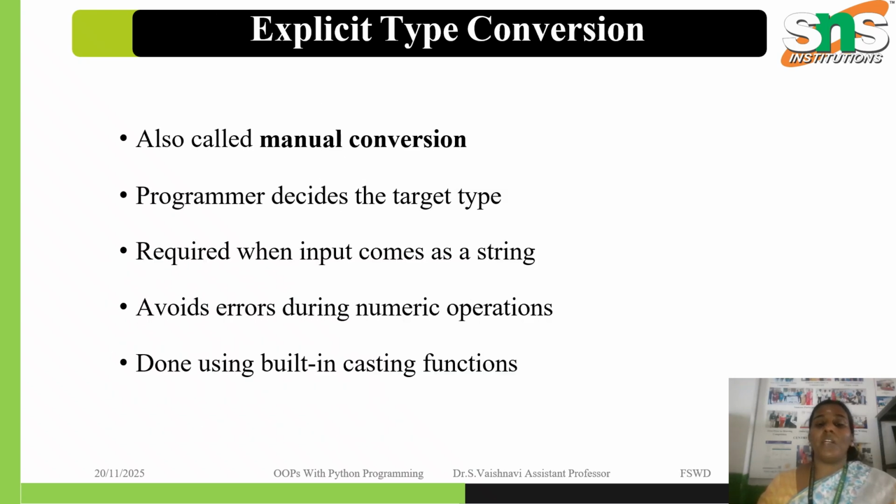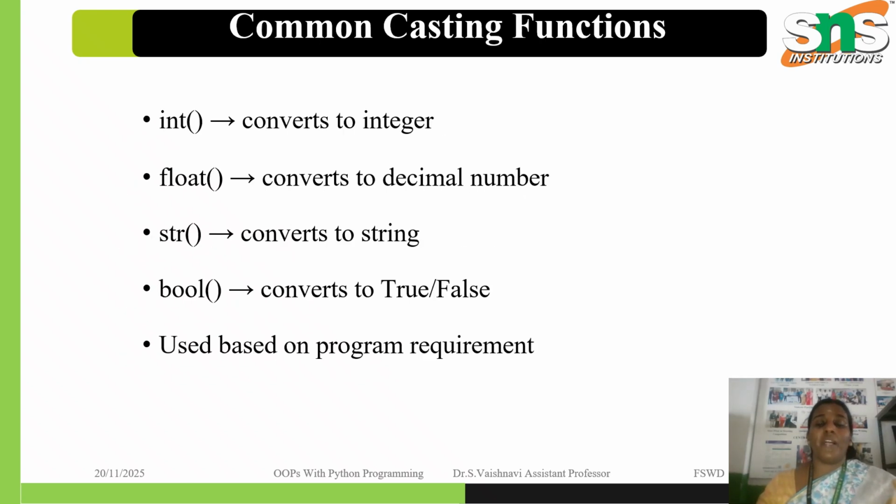The next one, explicit type conversion, is a manual conversion where the programmer decides the target type. It is required when input comes as a string. Next are the built-in casting functions, where int converts into an integer, float converts into a decimal number, string converts into a string, and boolean converts into whether the answer is true or false, based on the program requirement.